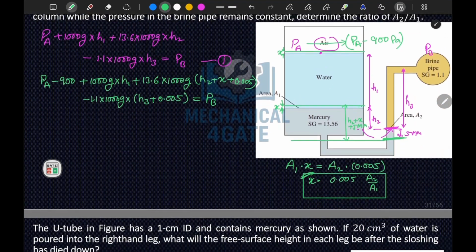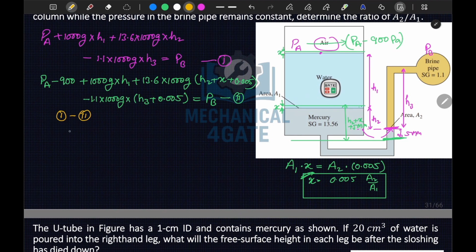Now let's say this is equation number 2. Now we will make an operation here, and that operation is 1 minus 2. So if we see in here, 1 minus 2 will become, first let's consider this term and this term, so this will become 900. Now this term minus this term, both terms will cancel out. So this term minus this term, your x and this term will be left out.